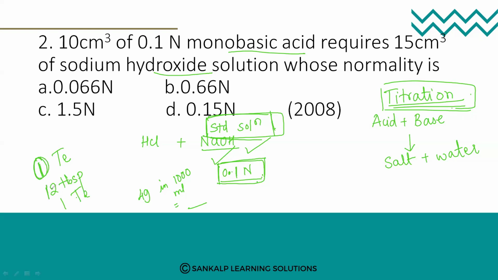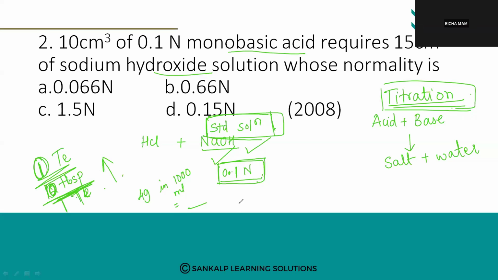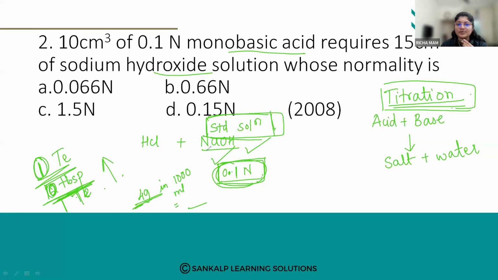Can I put 10 tablespoons of sugar and 1 tablespoon of tea for one person? No. What will happen to the concentration? Concentration will become more, right? In the same way, when I want to prepare 0.1 normal, some amount of NaOH should be mixed in that 1000 ml of solution.